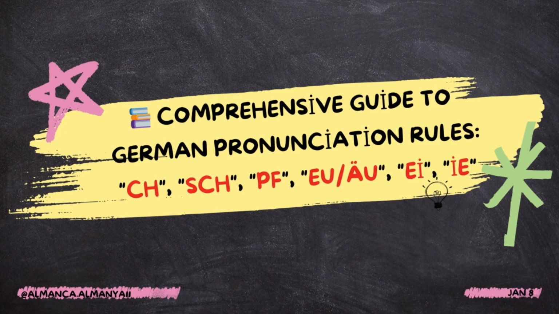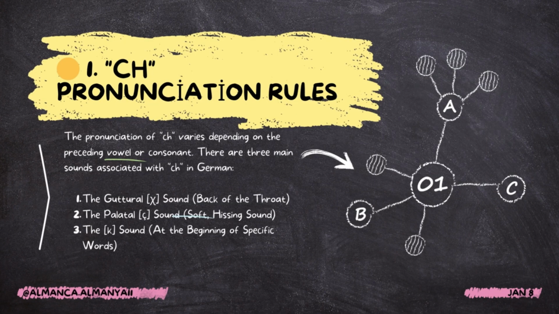Comprehensive Guide to German Pronunciation Rules: CH, SCH, PF, EU, I, E. Number 1: CH pronunciation rules. The pronunciation of CH varies depending on the preceding vowel or consonant. There are three main sounds associated with CH in German.